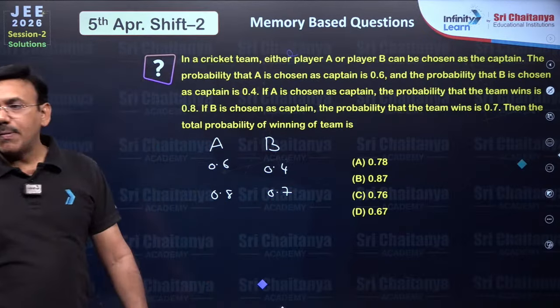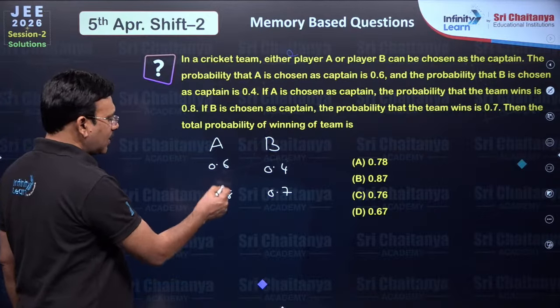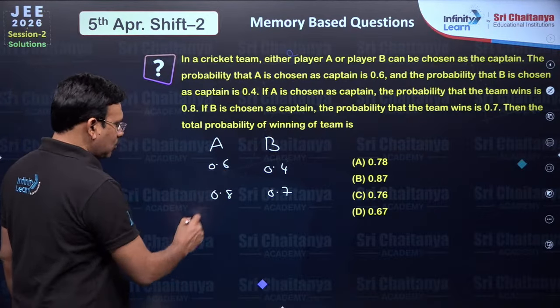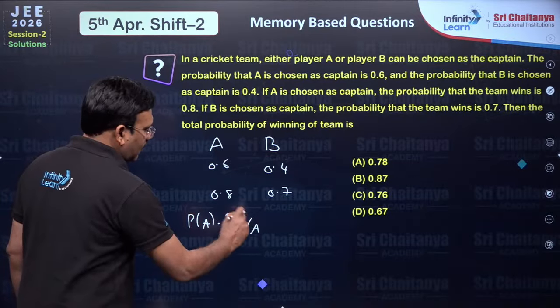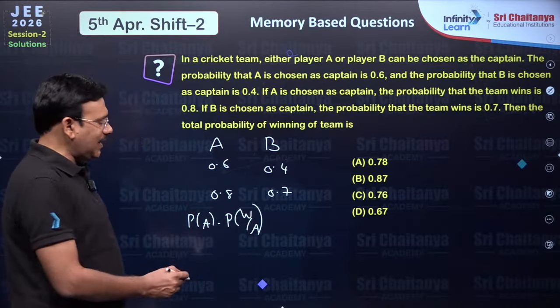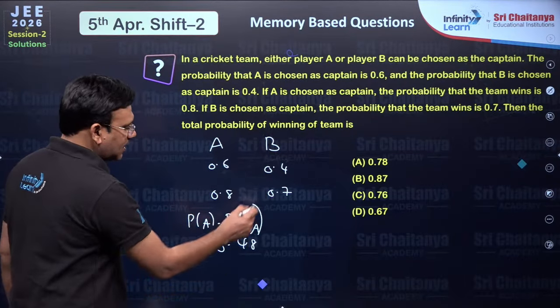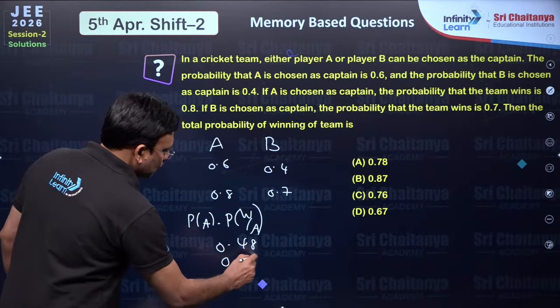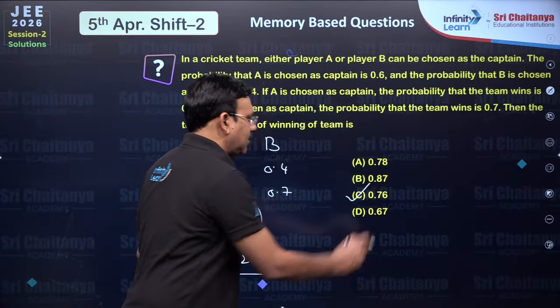So, what is the probability that the team wins the game? So, A should be chosen, and after selection of A, the team has to win. By multiplication theorem, this gives 0.48 and this gives 0.28, which is going to be 0.76 is the probability.